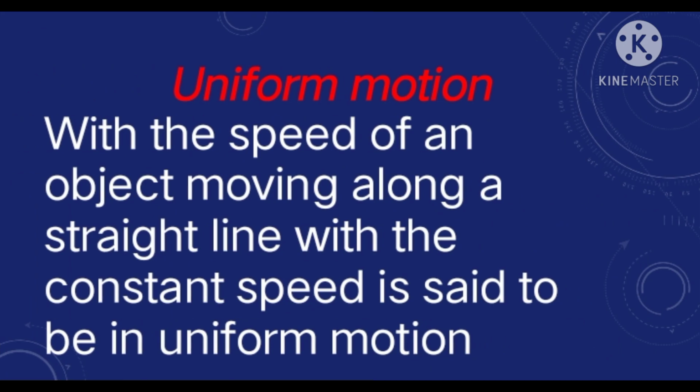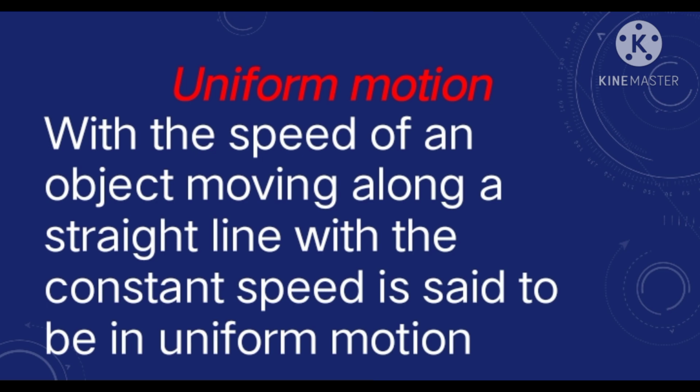Let us discuss uniform motion. An object moving along a straight line with constant speed is said to be in uniform motion. It means when any object is moving in a straight line with constant speed, not changing its speed, it's said to be in uniform motion.